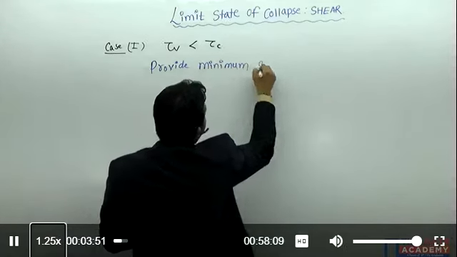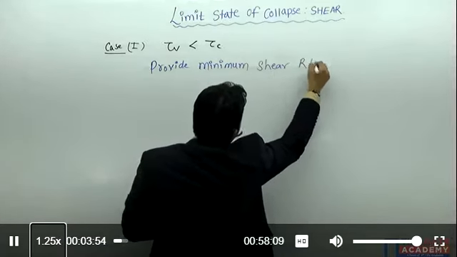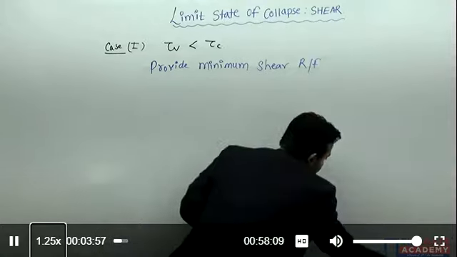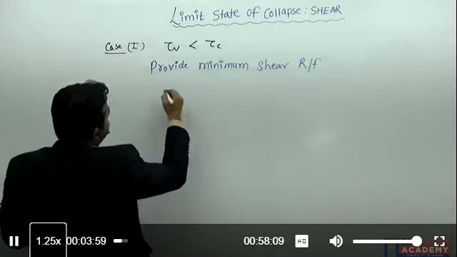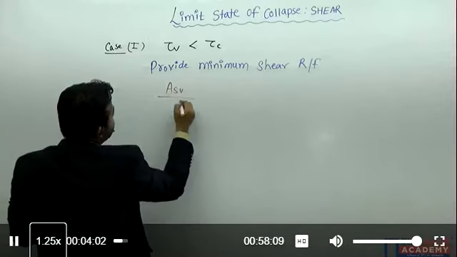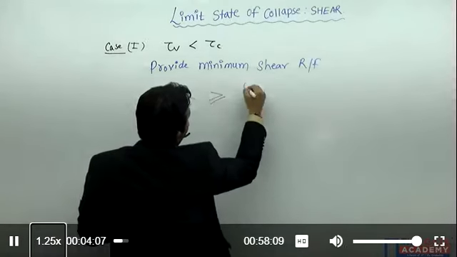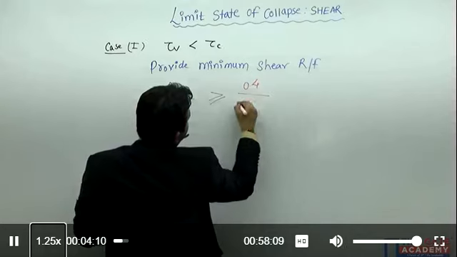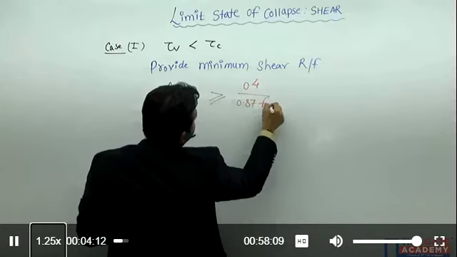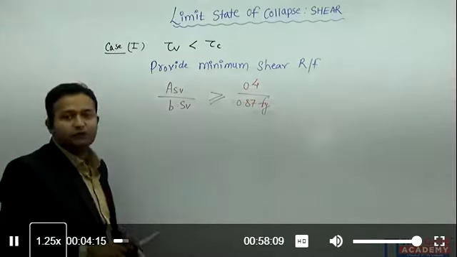The formula for minimum shear reinforcement, which we also discussed yesterday, is ASV divided by B SV shall be greater than or equal to 0.4 divided by 0.87 Fy. This is the formula given in the IS code.